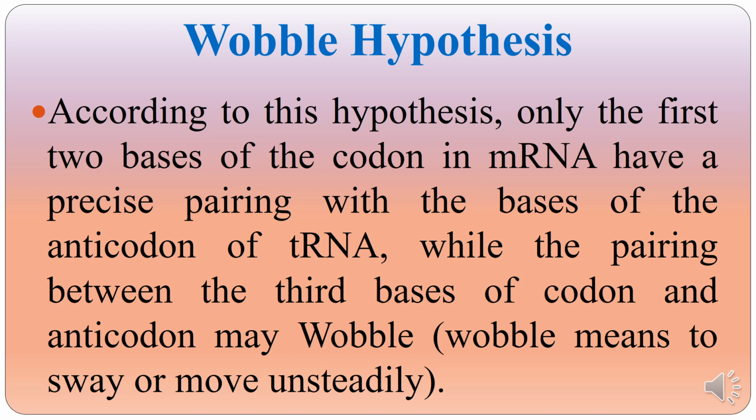Wobble hypothesis. Now we can easily look into the wobble hypothesis after understanding the basic concepts of Watson and Crick pairing and wobble pairing. According to this hypothesis, only the first two bases of the codon in mRNA have a precise pairing with the bases of the anticodon of tRNA, while the pairing between the third base of codon and anticodon may wobble. So wobble means to sway or move unsteadily.